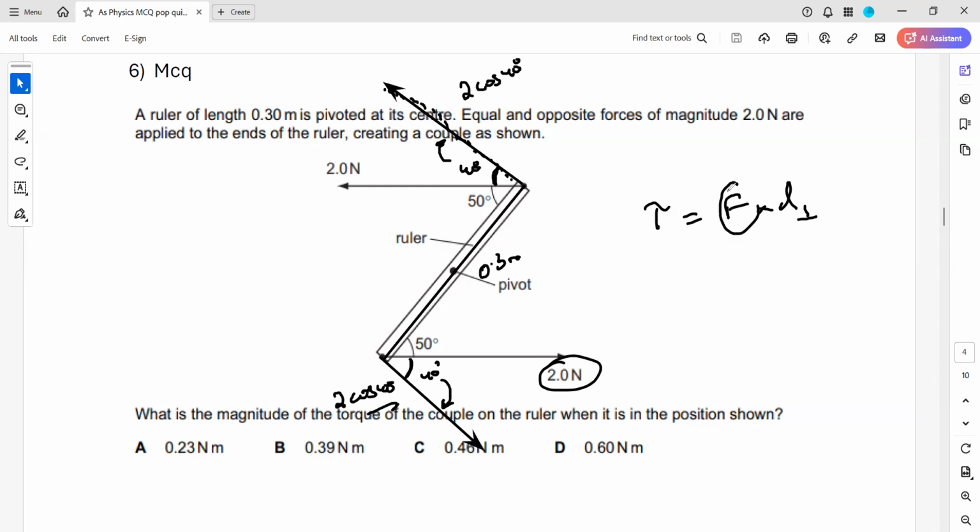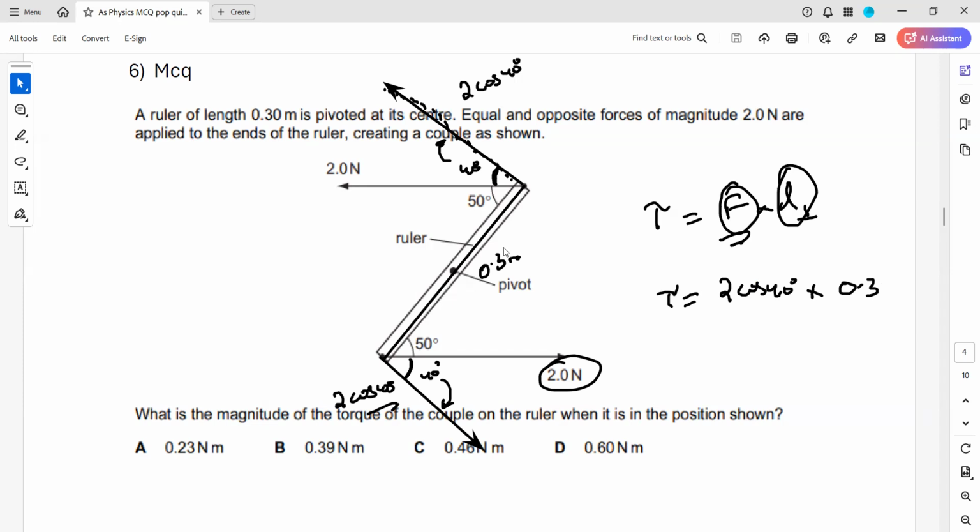So what we do, we just take any one of the forces and the distance between them. If we want the moment due to a couple, take any force and the distance between the two forces. So any one force we can take, so it will be 2 cosine 40 multiplied by the distance between them. The distance between them is 0.3. So when we multiply, we'll get the moment or the turning effect.